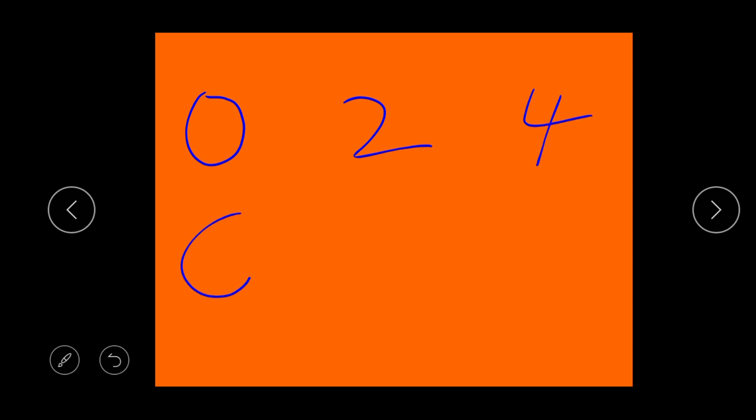Even numbers are 0, 2, 4, 6, 8, and every other number that has them at the back. Let's take that again. Even numbers, even numbers are 0, 2, 4, 6, 8, and every other number that has them at the back.